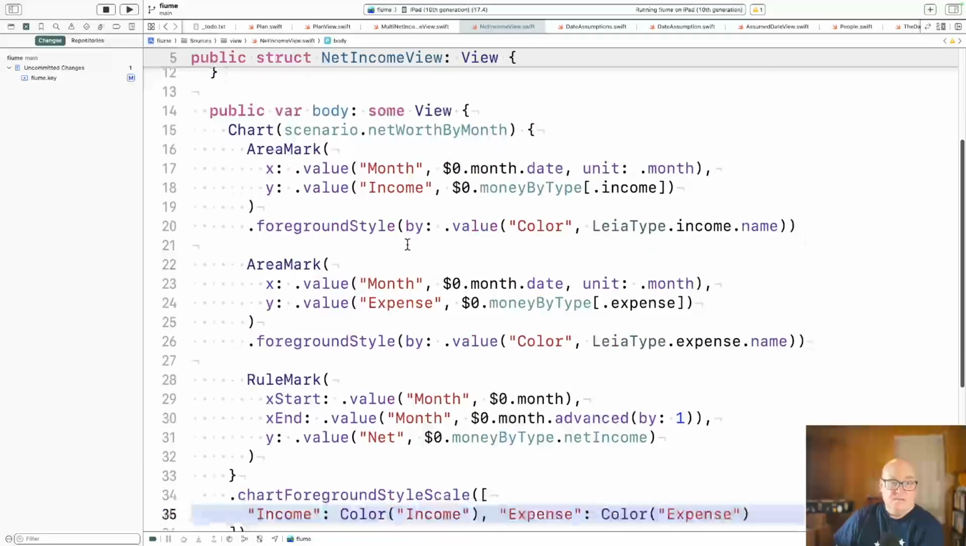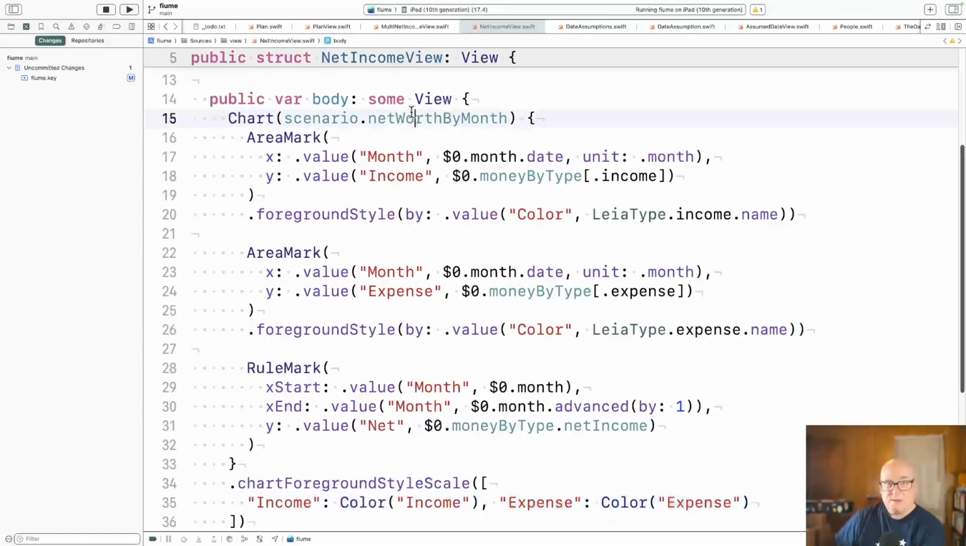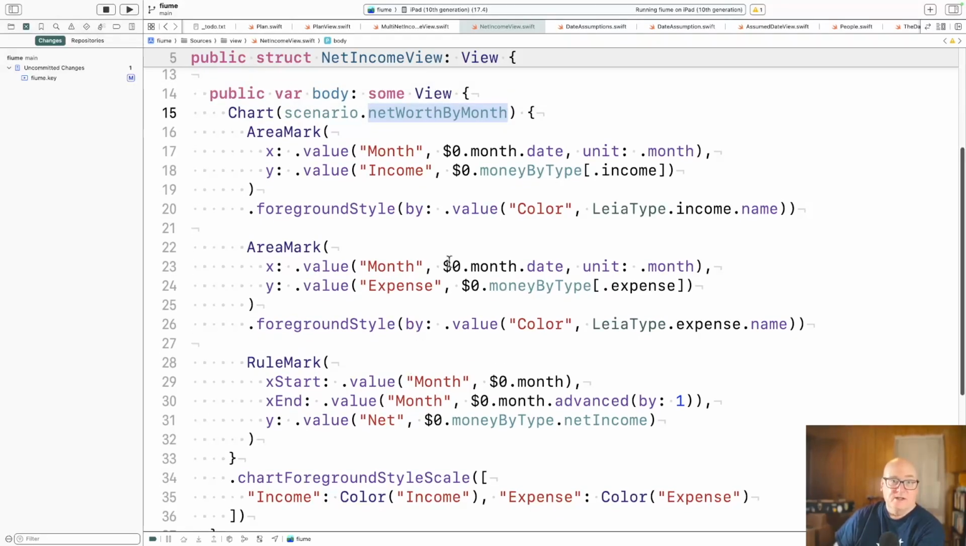So once you have the data structure, which I showed you last week, this graph is very trivial. The information is just sitting there. You can grab it by income or expense and all that. It's very easy. All right, and then the data assumptions, that's the new thing.